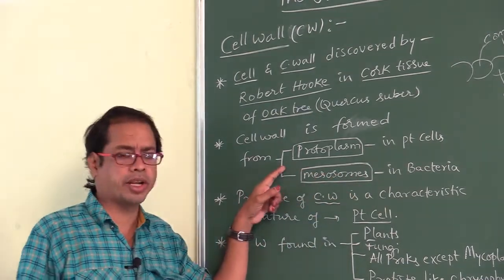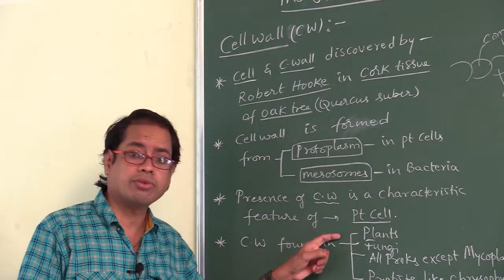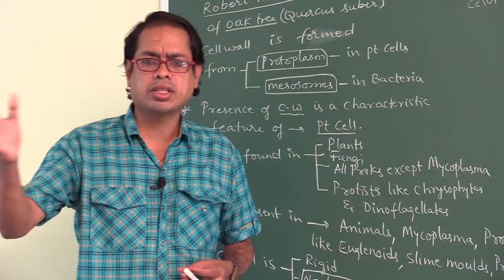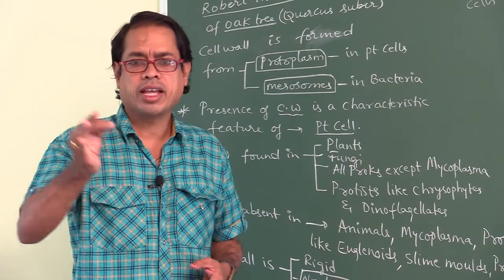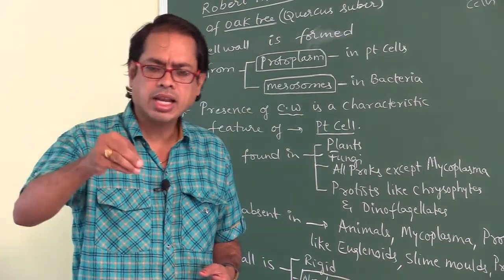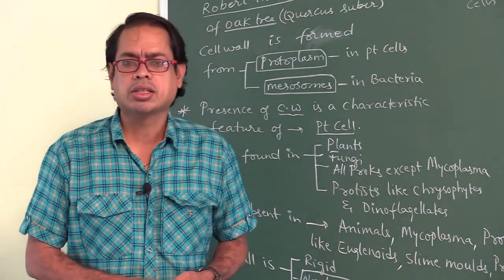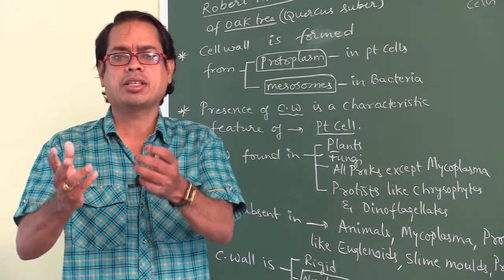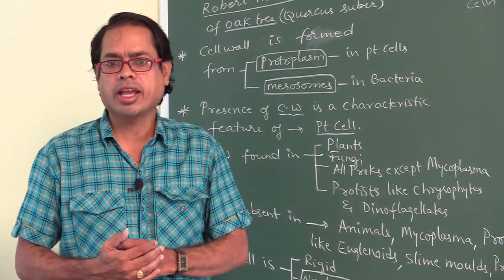Very, very important. Presence of a cell wall is a characteristic feature of plant cells. What is the difference between plant cell and animal cell? Plant cell contains a cell wall, whereas animal cell does not contain a cell wall. When both plant cell and animal cell are placed in water, which cell will burst? The animal cell will burst. Why? Because the animal cell lacks a cell wall.